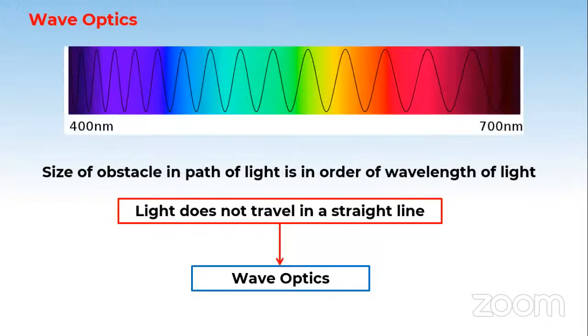Okay, so this was concluded in wave optics. It's finished. This is the basic fundamental concept, that light in wave optics has been treated like this, that it doesn't travel in a straight line.